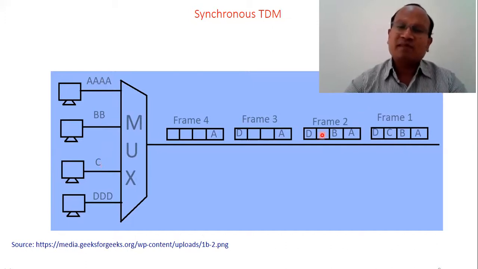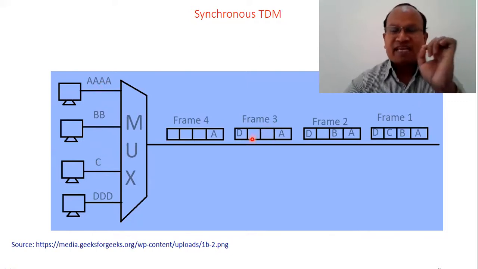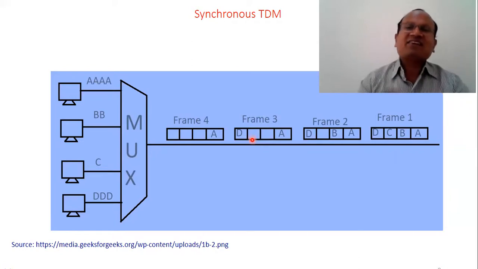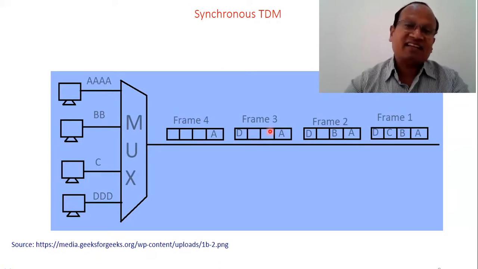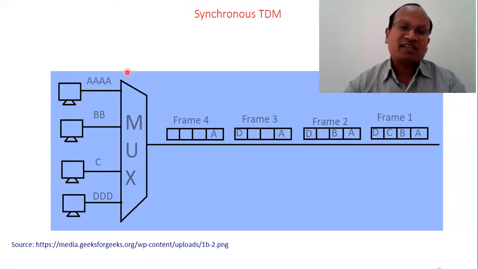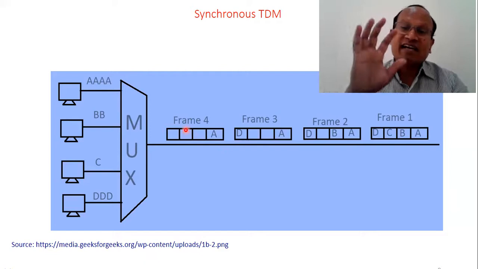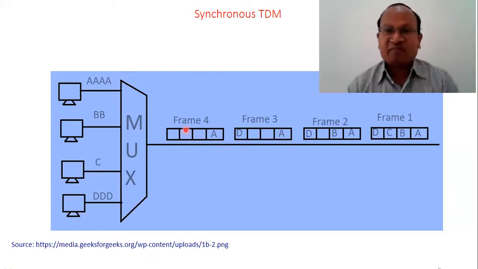So it goes empty, and there is D. Third frame, A is there, there is no more B, there is no more C, but D is there. So A and D are there, and in the place of B and C, which are the message slots of the second and third signals, empty is being communicated. Whereas the fourth message slot is present only in the first signal, so only A is going, and all other three time slots are empty in the last frame.